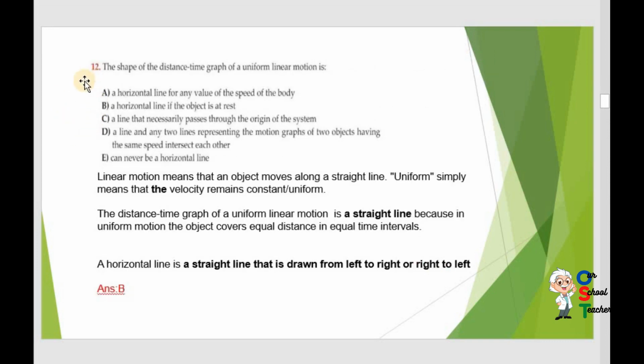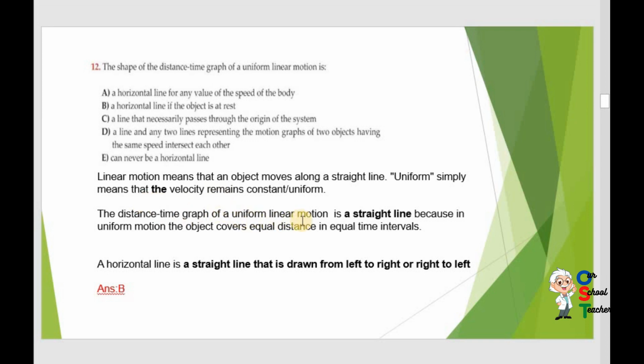Now question number 12. The shape of a distance-time graph of uniform linear motion is... We have discussed in the previous question that uniform linear motion is one in which there is no change. Linear motion means that an object moves along a straight line. Uniform simply means that the velocity remains constant. There is no change in direction as well, and no change in magnitude.